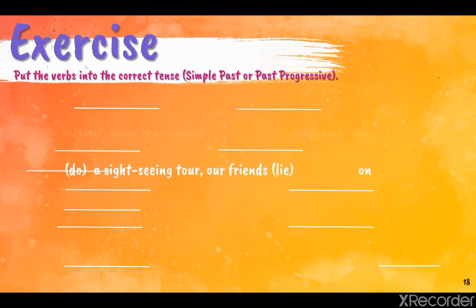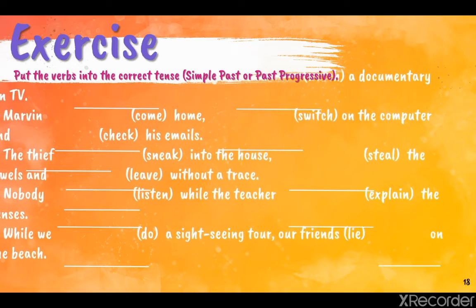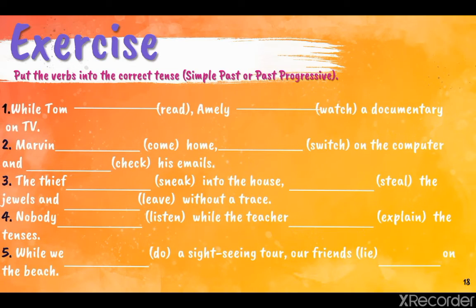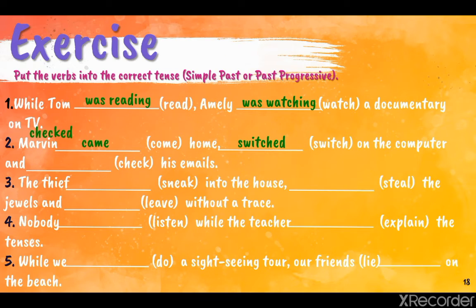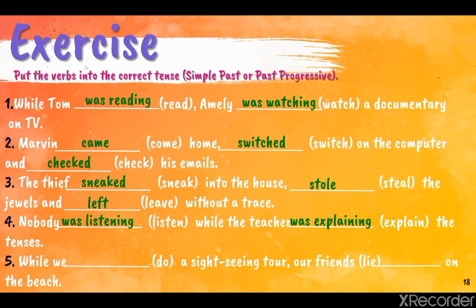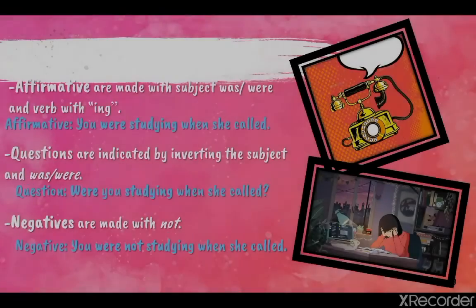Now we have the answers for the exercise, so check what you think was the correct answer. I'm going to read to you the first one. While Tom was reading, Emily was watching a documentary on TV. Marvin came home, switched on the computer, and checked his mails. The thief sneaked into the house, stole the jewels, and left without a trace. Nobody was listening while the teacher was explaining the tenses. While we were doing a sightseeing tour, our friends were lying.